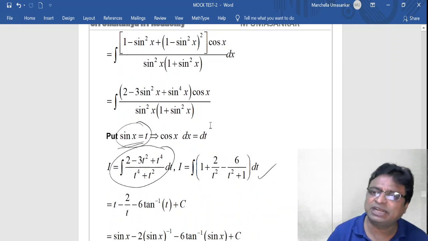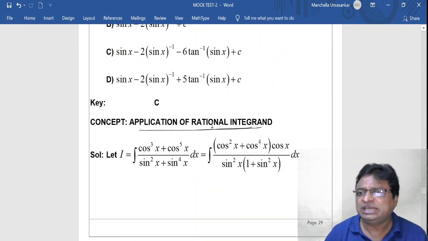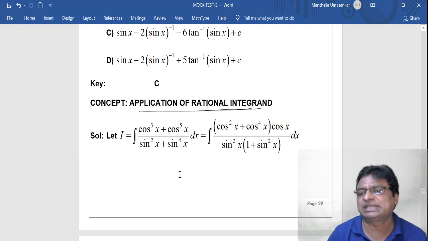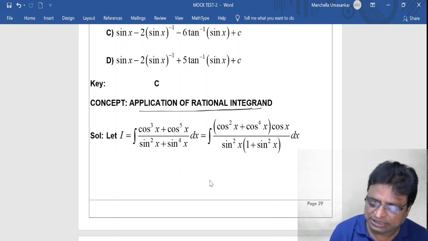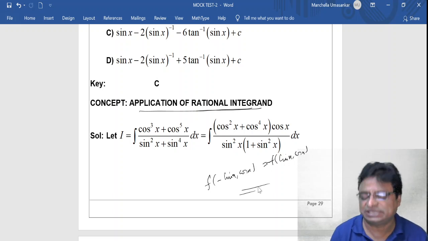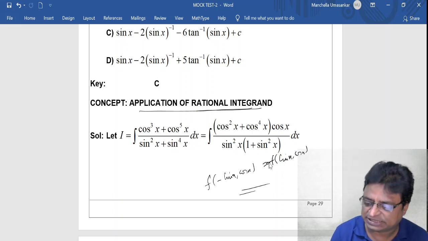Actually, here one technique is also there. See, in this problem, if I substitute sin x with minus sin x, what will happen? The same function will come. If f of (minus sin x, cos x) is equal to minus f of (sin x, cos x), if this situation arises, then put sin x is equal to t.